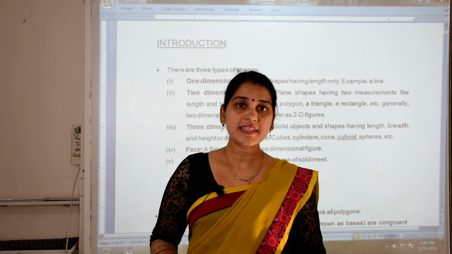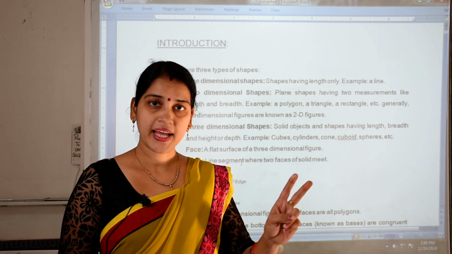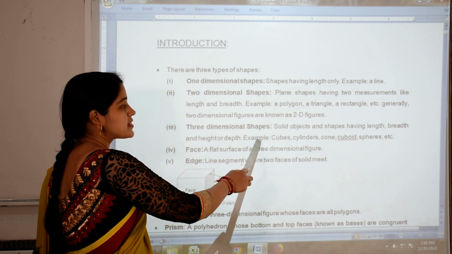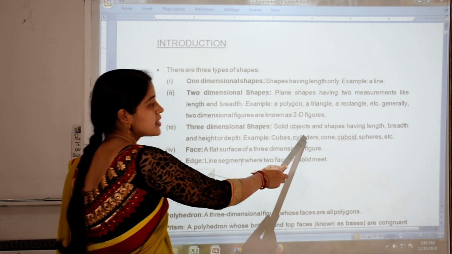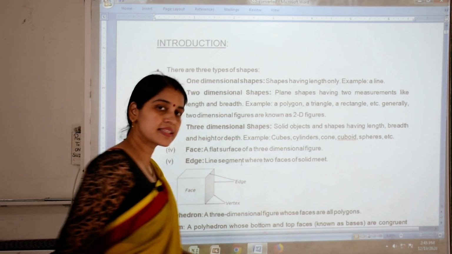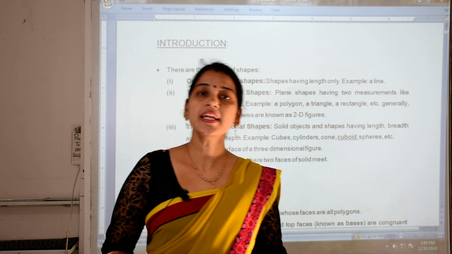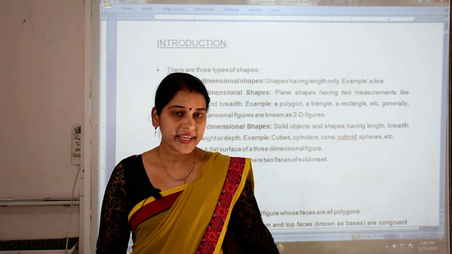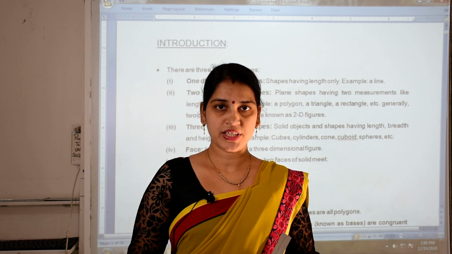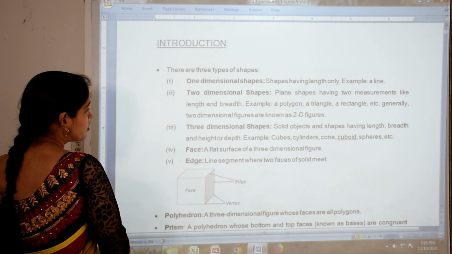So solid figures have three dimensions, remember: length, breadth and height or depth. Their examples are cubes, cylinders, cones, cuboids, spheres, etc. These are the examples of 3D shapes. So now you have the difference between two-dimensional and three-dimensional shapes clear. Okay.